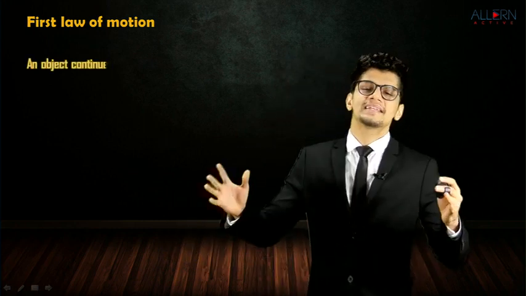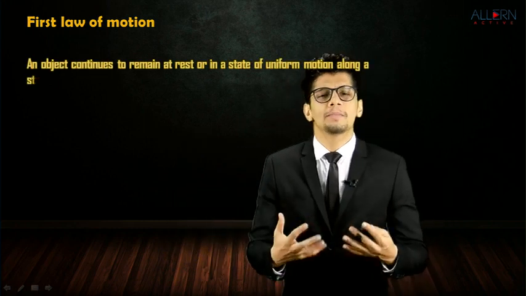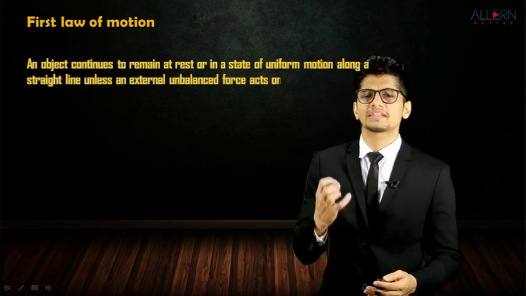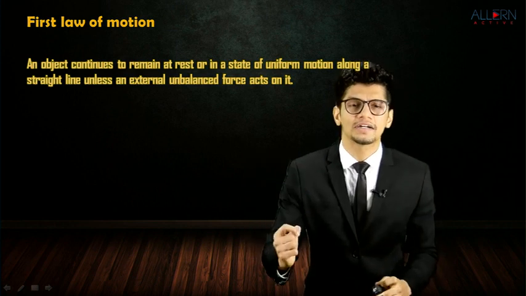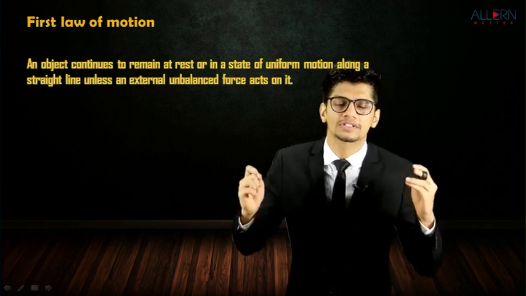Now in space, the asteroids which are moving keep on moving on and on and on, because there is no external force there to stop them. That means the object which is in motion continues to remain in motion. Now let us merge these two examples and understand the statement of Newton's first law of motion. It says an object continues to remain in the state of rest or in the state of uniform motion along a straight line unless an external unbalanced force acts on it.